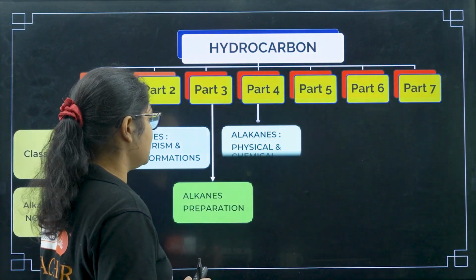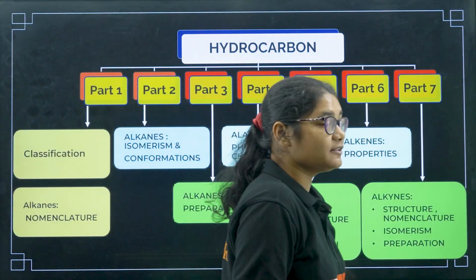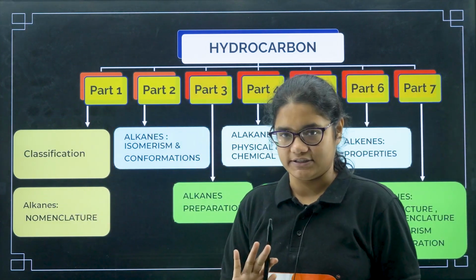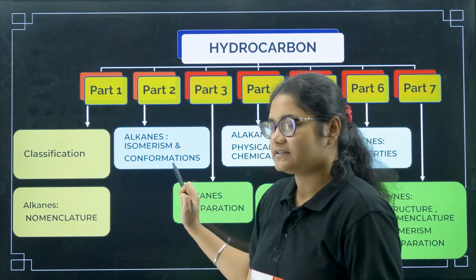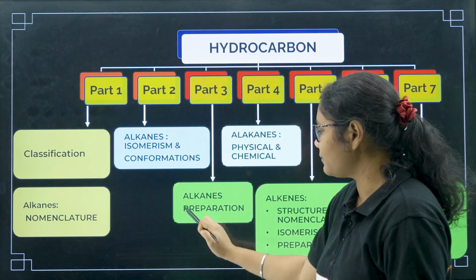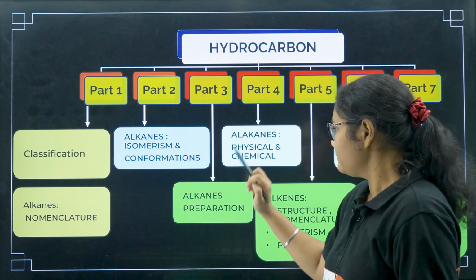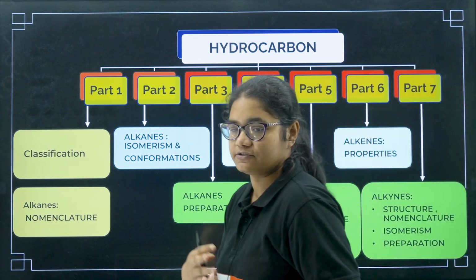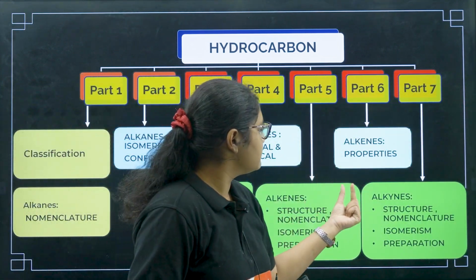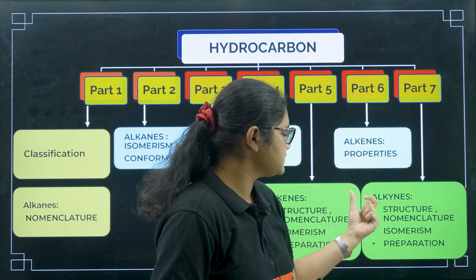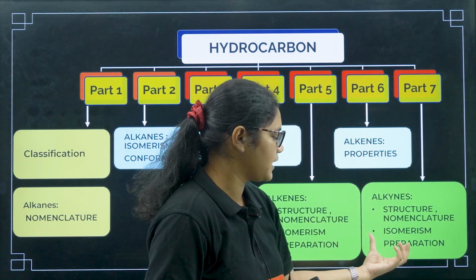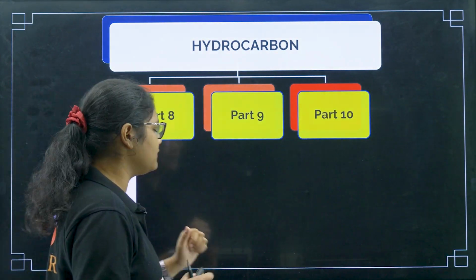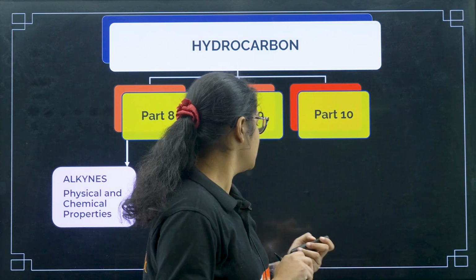So this chapter is very big, and we have a lot of parts in this. In part 1, today we'll discuss classification and alkanes nomenclature. In the second part, I'll discuss isomerism and conformations of alkanes, and in the third part alkanes preparation. Fourth part, alkanes physical and chemical properties, and then we will discuss alkenes, their structure, nomenclature and everything, and then alkenes physical and chemical properties. Then alkynes, structure, nomenclature, isomerism and their preparation.